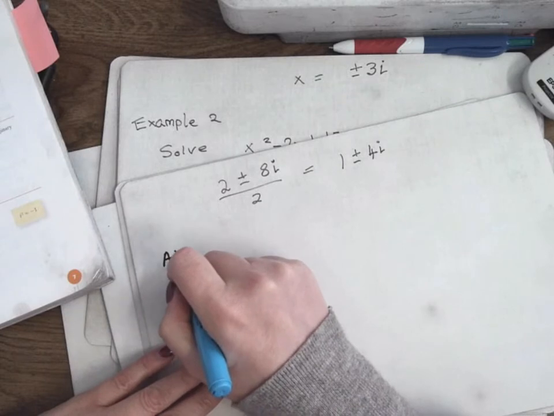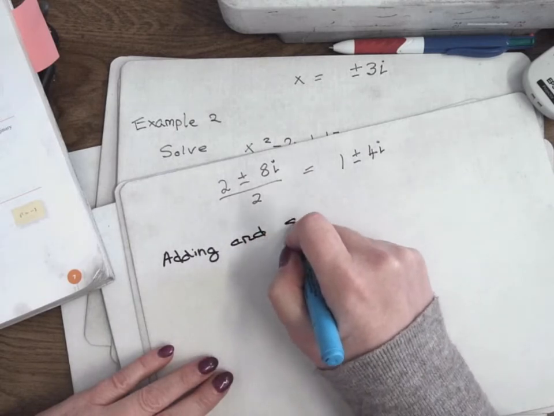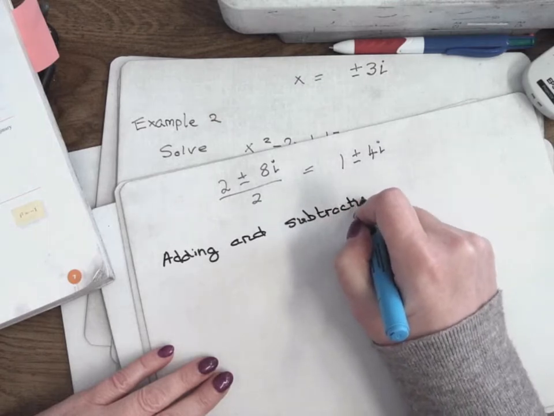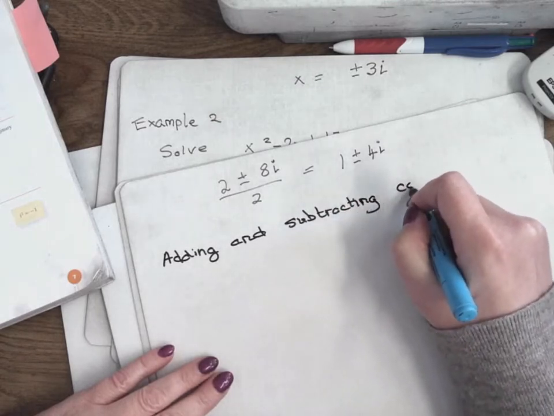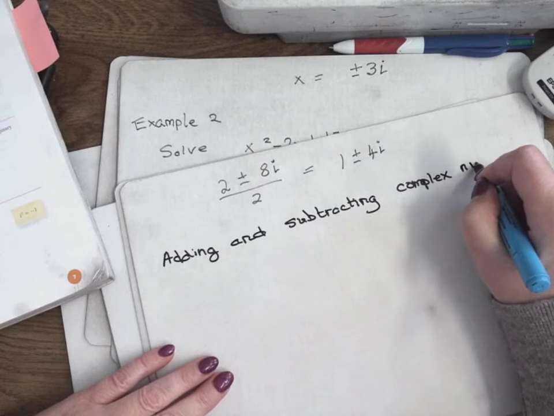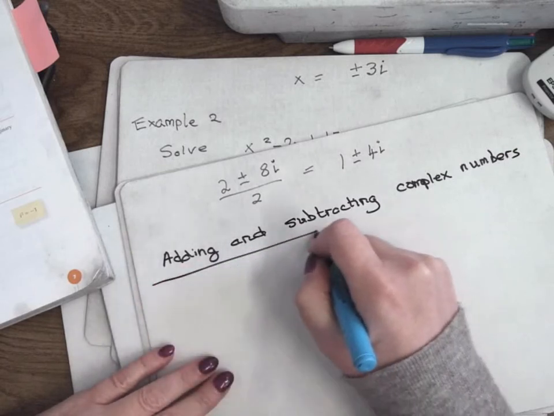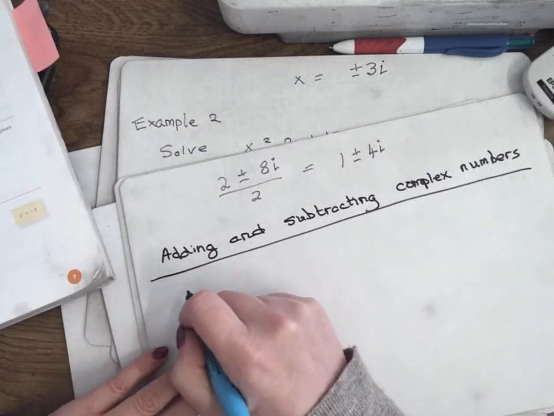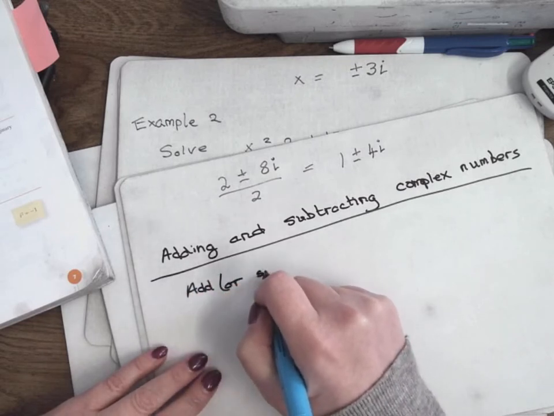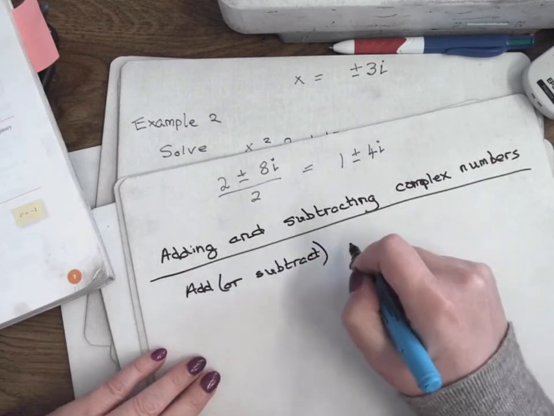To add or subtract, add or subtract the real and imaginary parts separately. It's like adding x's and y's.